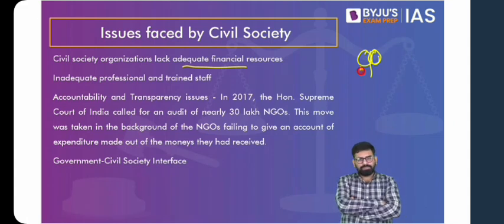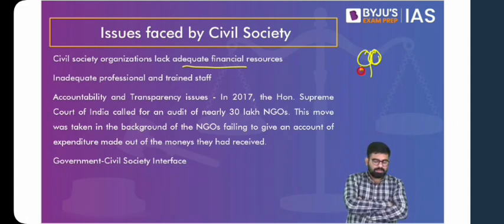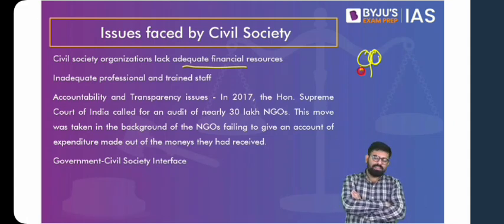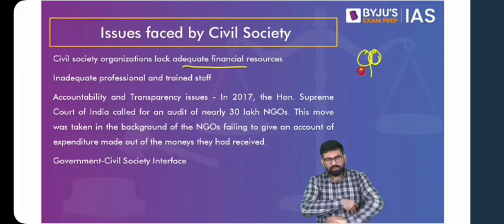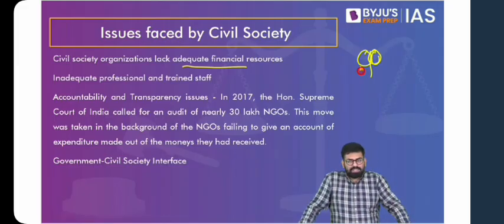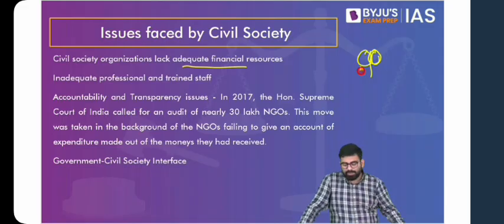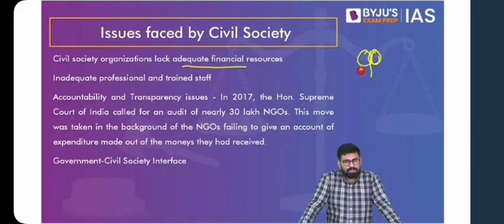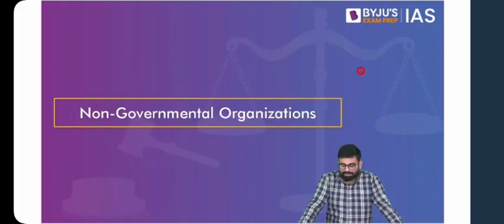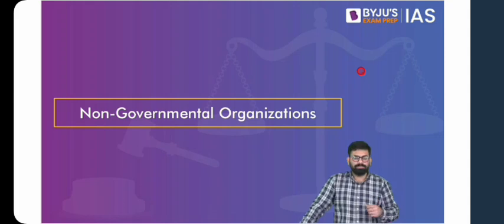Then also, if the staff is not trained, why not train them? Very simple answer. If they do not have accountability and transparency in the system, why don't you regulate them properly? Why don't you monitor their performance, whether they're efficient or not? How is it that they are using those funds, etc. And in this regard, you have the Foreign Contribution Regulation Act with respect to NGOs, which is discussed in your economy lectures, but we'll just give you a glimpse of it. Then regarding the government and civil society interface, one idea is that both have to be tolerant. There should not be a trust deficit between them. And the second idea is that no one should enter each other's domain, because if civil society enters the domain of public policy, what do the policy-making experts do then if they are to make policies? Yes, you need suggestions from them.